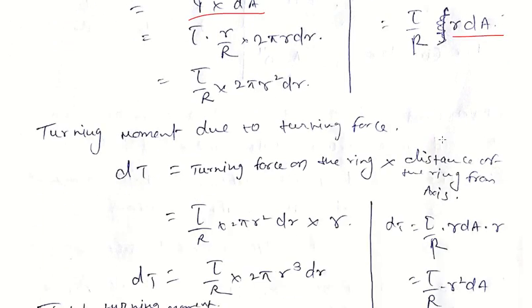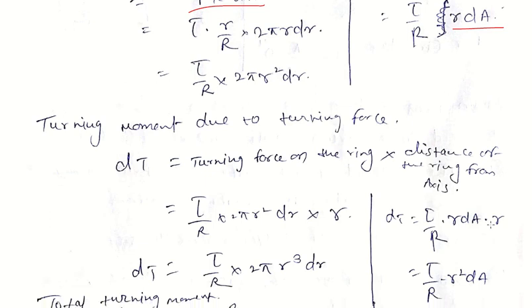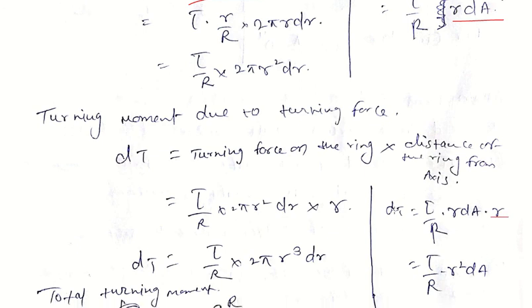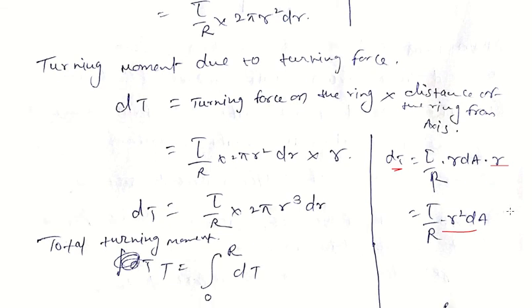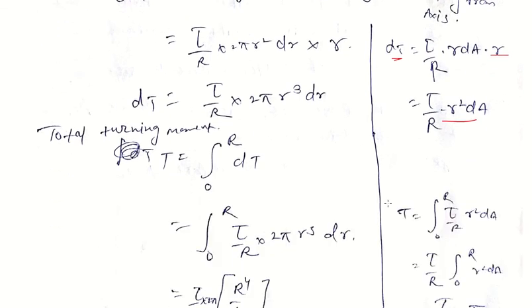Now the turning moment is force into the distance of the ring from the axis, so into r. So force into r equals the turning moment, which is tau by R r square dA. Here we integrate from 0 to R for the total turning moment.